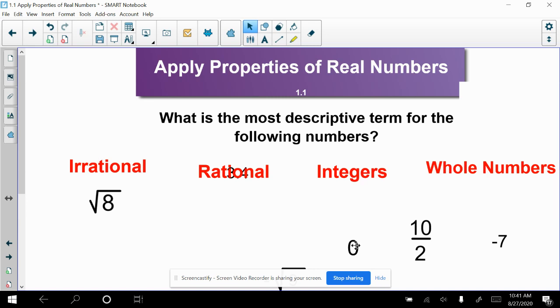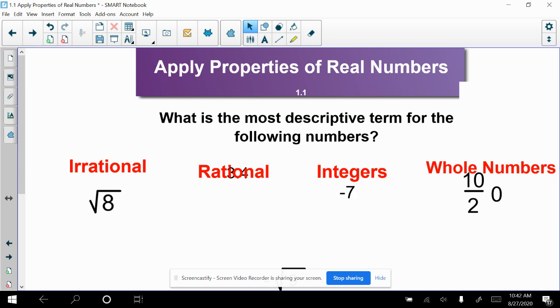The number 0 is a rational number, but more specifically, it's an integer, and even more specifically than that, it's a whole number. Remember, whole numbers start at 0: 0, 1, 2, 3, and so on. 10/2 is also rational because it can be written as a fraction, and it is currently. 10/2 simplifies to 5, and 5 is an integer, but more specifically, 5 is a whole number.